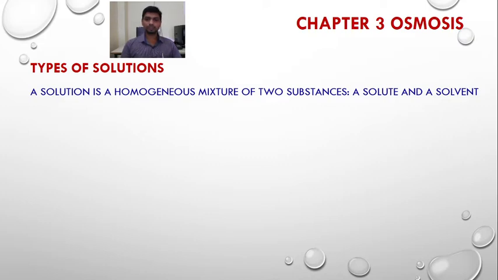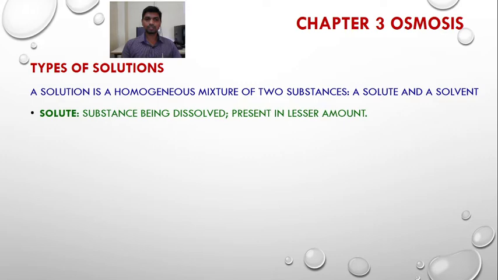When we put some solute in the solvent, the solute particles get dissolved in the solvent and it forms a homogeneous mixture of these two substances that we call a solution. What is a solute? Solute is the substance that is being dissolved and present in less amount.